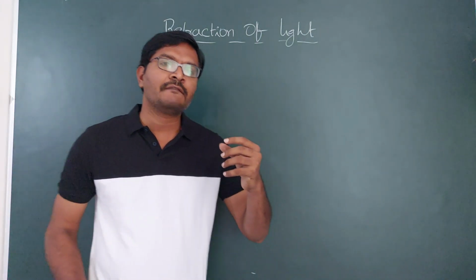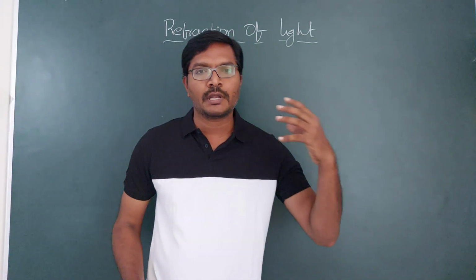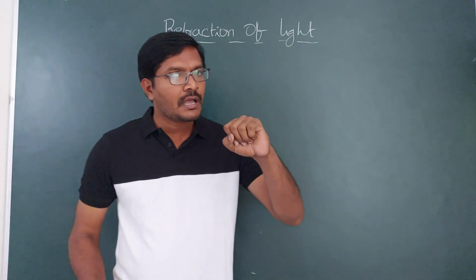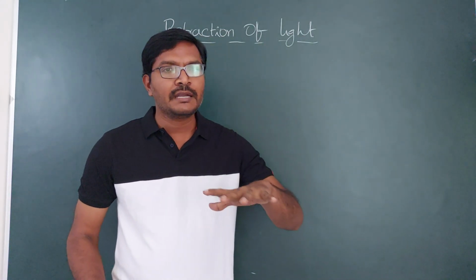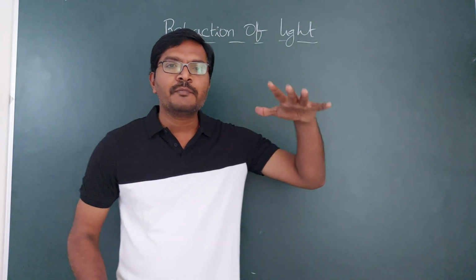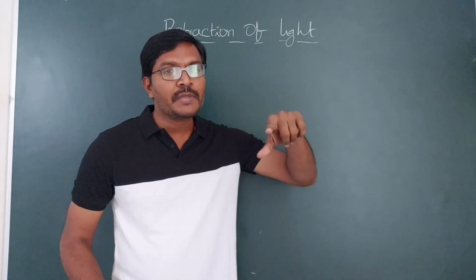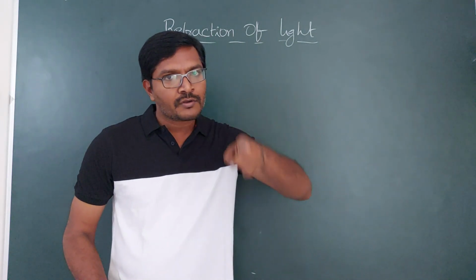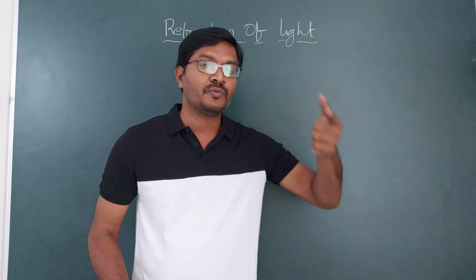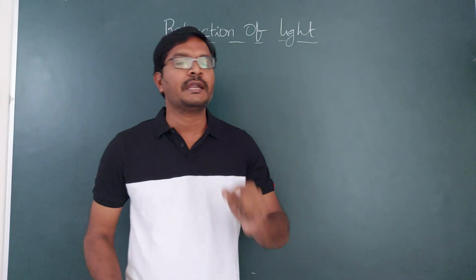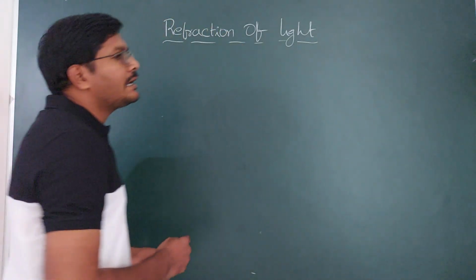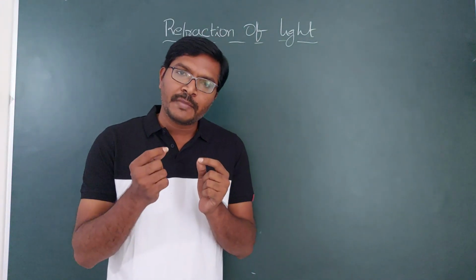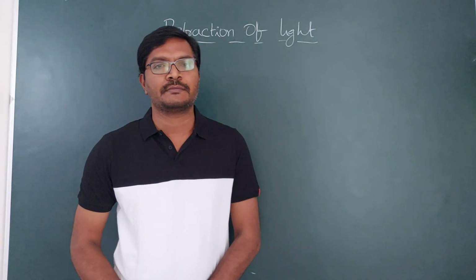So light can travel from one transparent medium to another transparent medium. There are no opaque mediums here. Always we are talking about transparent mediums. Light can travel from air to glass, from air to water, from water to glass, and from glass to water, because all these are transparent mediums. So light can travel from one medium to another medium only when the mediums are transparent.